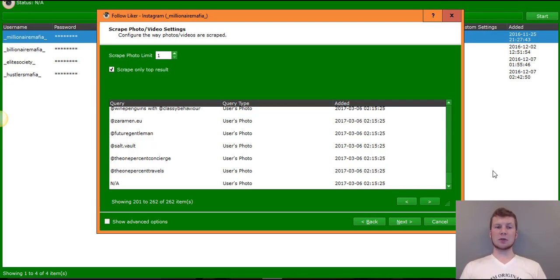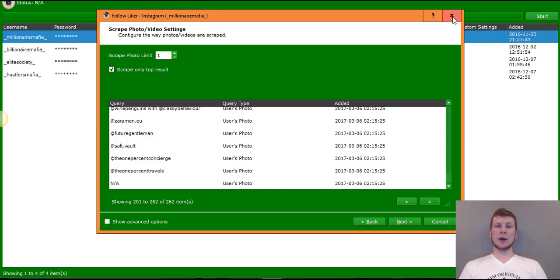So this is how you use Follow Liker, and this is really going to free up a lot of your time. If you have any questions on this at all, you can always ask in our Facebook chat and in our Telegram discussion groups as well. So we'll really help you out there. We've got tons of members that are actively using this and know how to use it very well. So once you get set up and going, it is pretty basic. So have fun with that, and feel free to pause and repeat this video if you need to do so to get the hang of it.